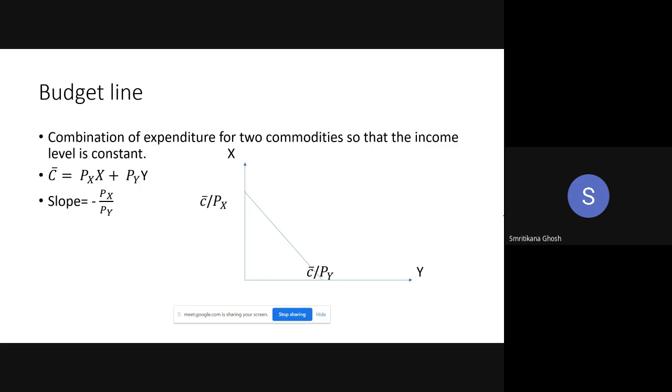Simple. Look, what is the slope? Minus px by py. Px is constant, py is constant. I am not changing those. So the slope is the same, so whatever the budget line, it will be the parallel one. Now the C bar has increased. So look at the horizontal intercept, C bar by Py. If C bar is increased, C bar by Py will shift like this. Similarly, C bar by Px will shift like this. And the slope is constant. So if you join these two, it will be like this, simple. Okay.